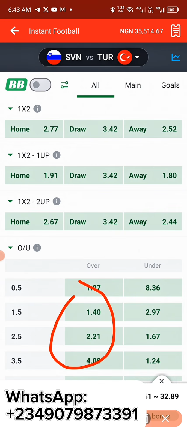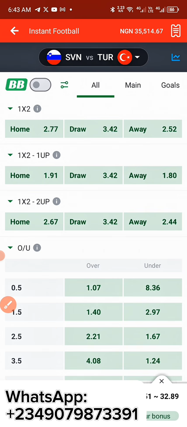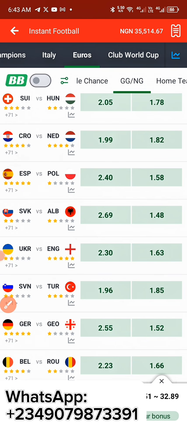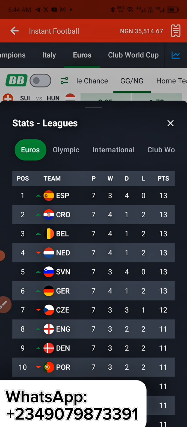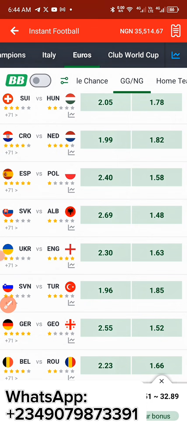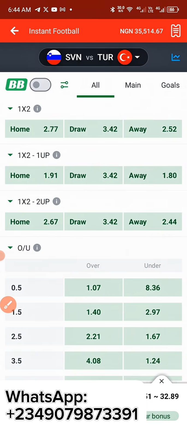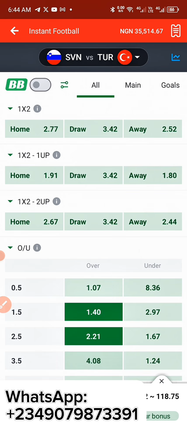So let us go and check, I think this should be Slovenia and Turkey. I think so. That should be Slovenia. So let's just go and check this SVN and Turkey. Get my point. So let's check in the Euro section if any of them is among the top 5. SVN fortunately is among the top 5 teams, as you can see, and it has green. So it has green at the top 5. So let us go back and let us also select 1.5, 2.5, and 3.5.